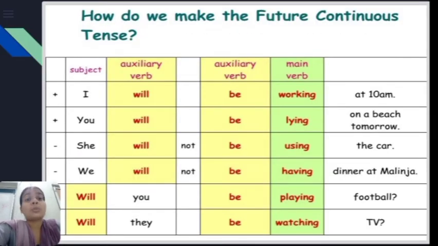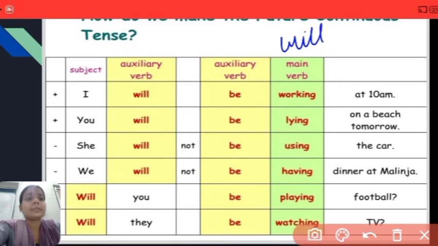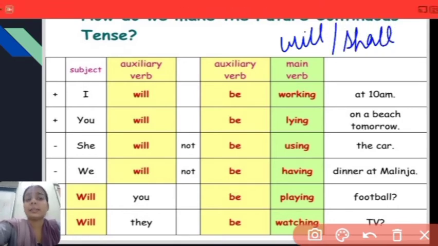Now, how do we make future continuous tense? How can we form sentences using future continuous tense? The structure is very easy, very simple. Here in future continuous tense we have two auxiliaries, will or shall.